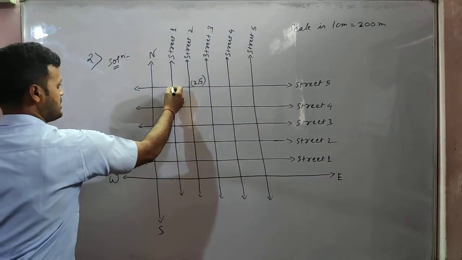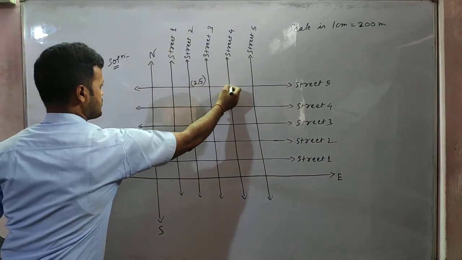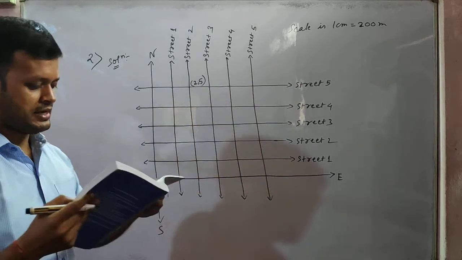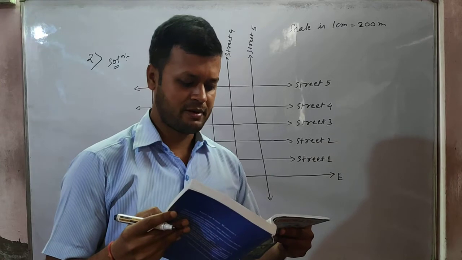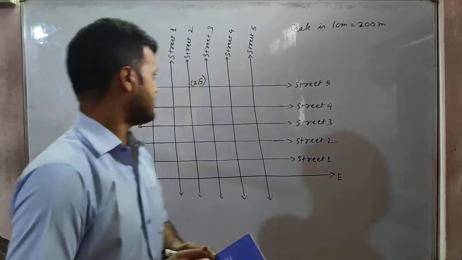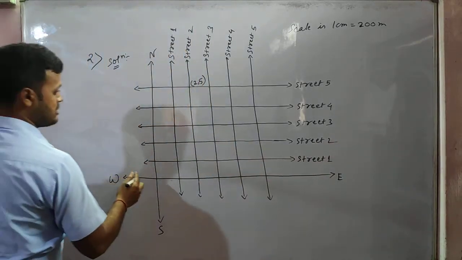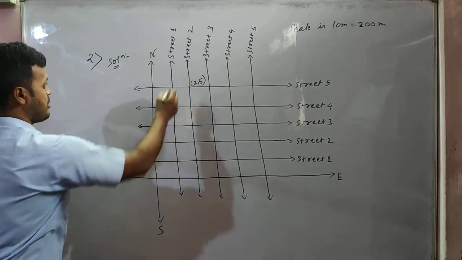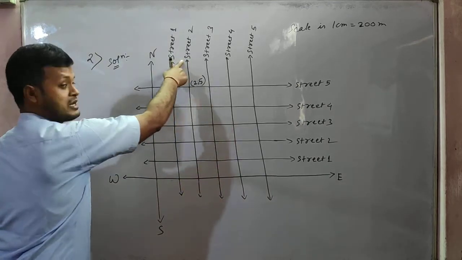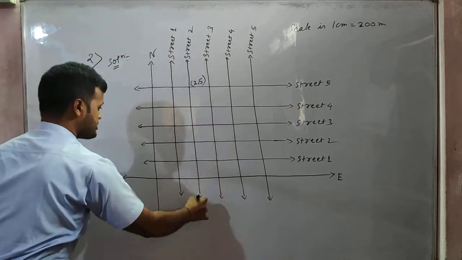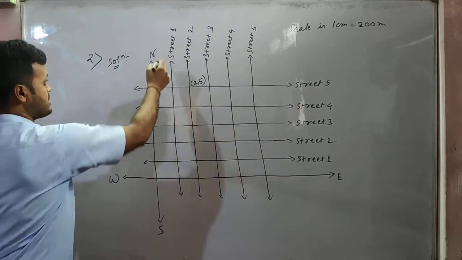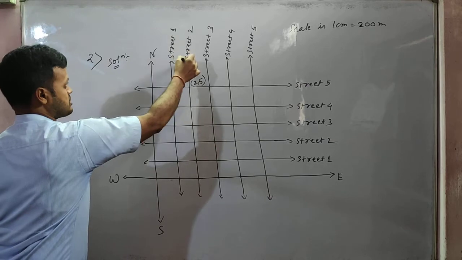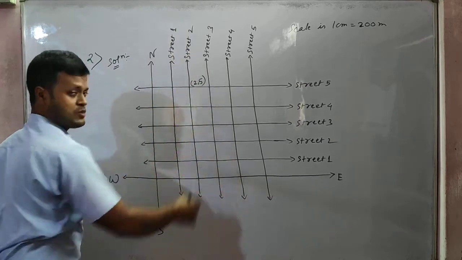This is one crossing. This is one crossing. This is one crossing. This is one more. Here one example is given. If the second street in the north-south direction and the fifth in the east-west direction. In the north-south direction, this is the second street. Street number 1 in the north-south direction is this one. Street number 2 in the north-south direction is this one.